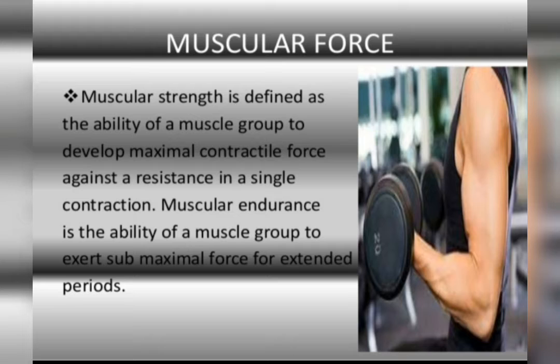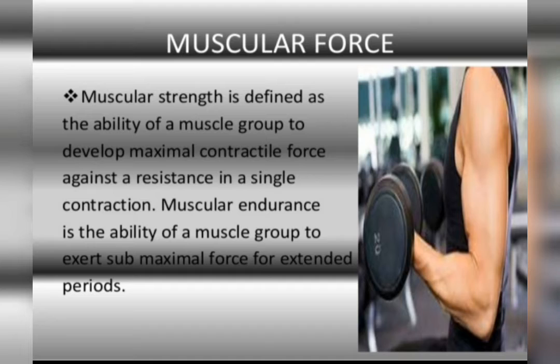So our contact with an object for applying muscular force can also be through a stick. It can be through a piece of rope, but a contact should be there. Physical touching should be there. So for example, when we hit a hockey ball, we apply muscular force to the ball, but through what? Through the hockey stick.